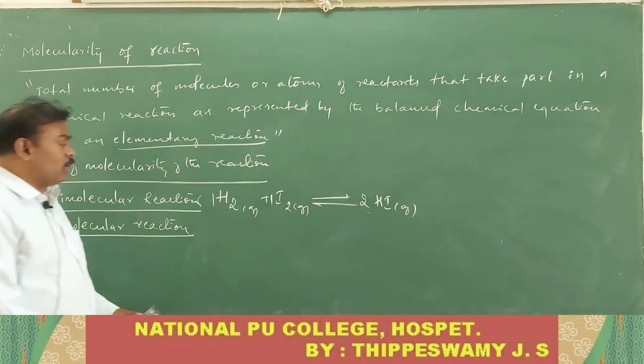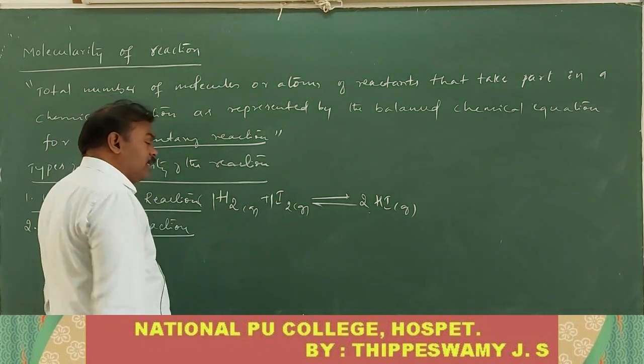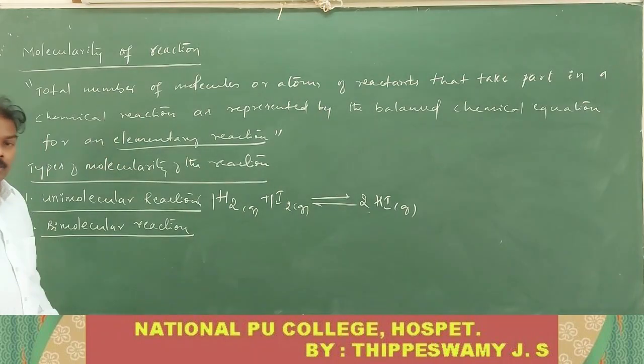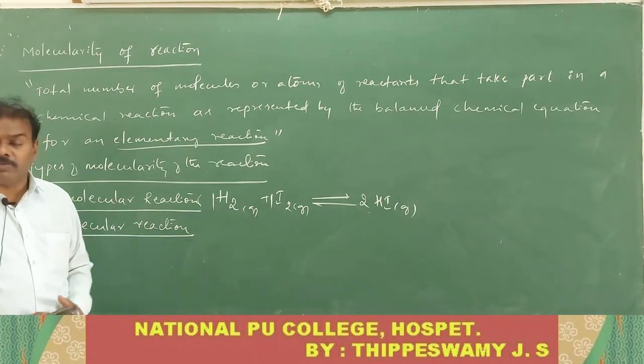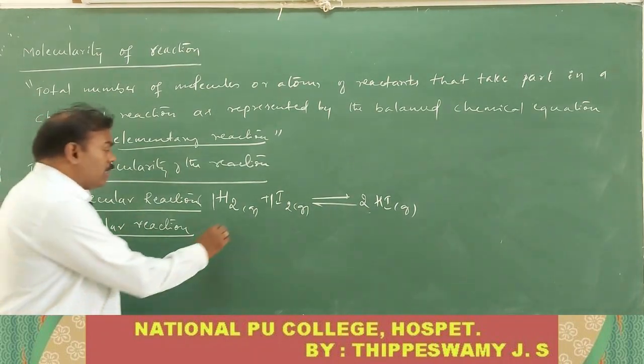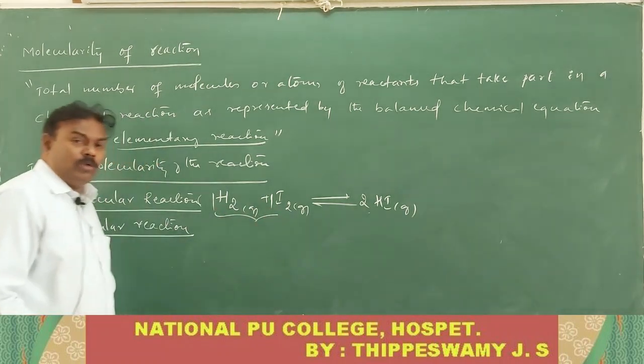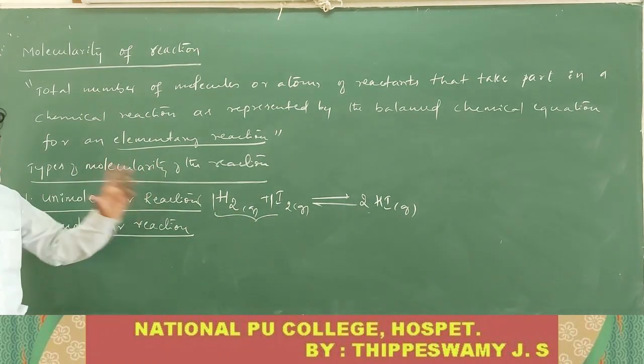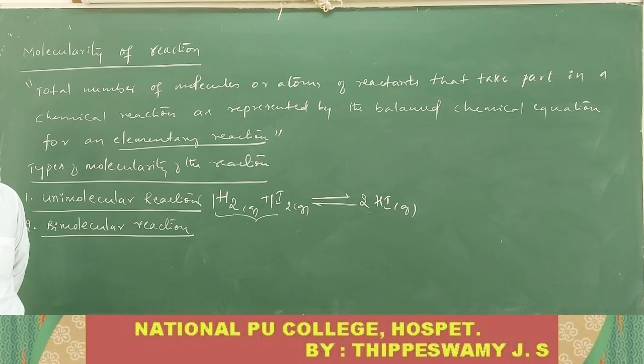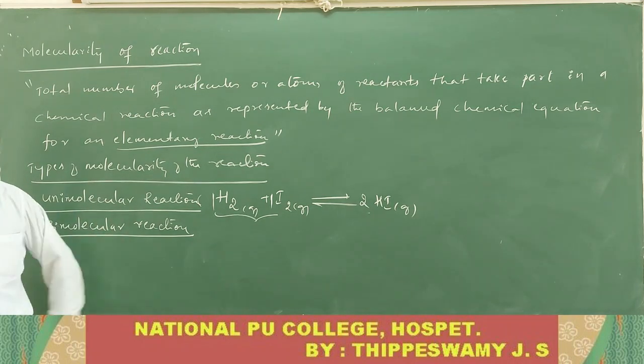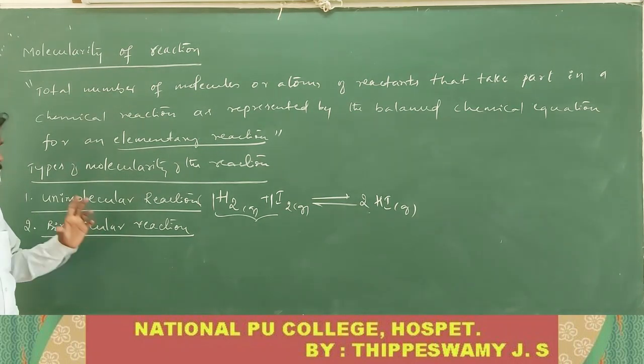In this elementary reaction, 1 mole of hydrogen and 1 mole of iodine are reacted, giving 2 moles of hydrogen iodide. Here 1 mole and here 1 mole, total 2 moles or 2 molecules of the reactants taking part in a chemical reaction as represented by the balanced chemical equation, called a bimolecular reaction. What is meant by the term bimolecular reaction?